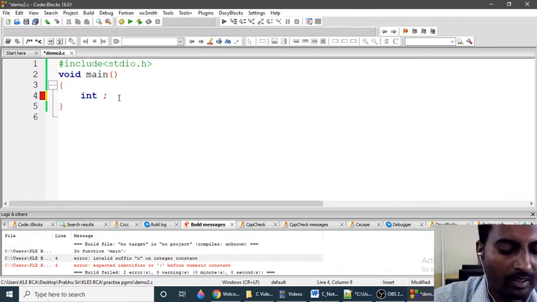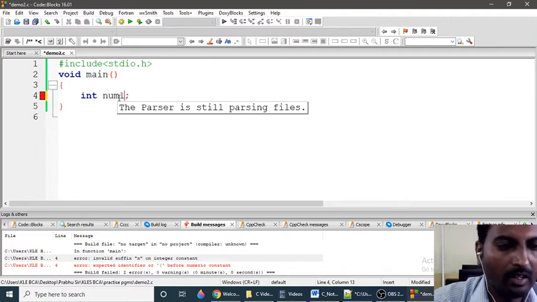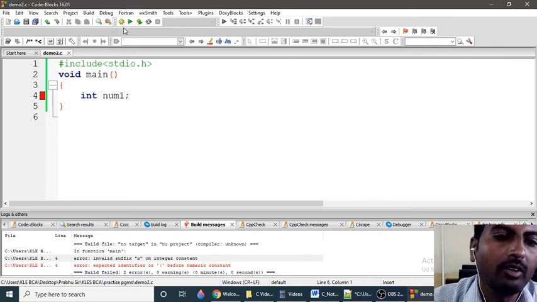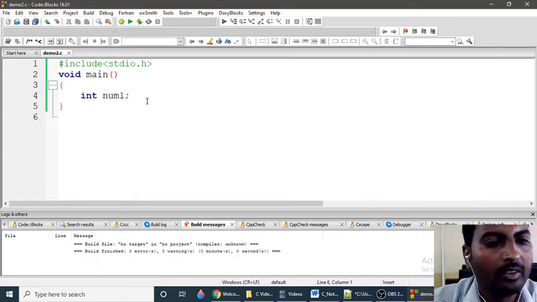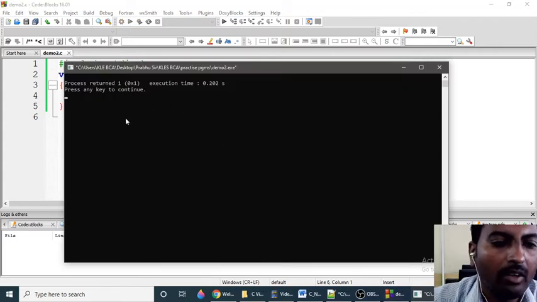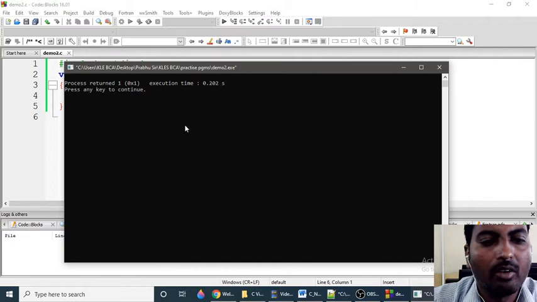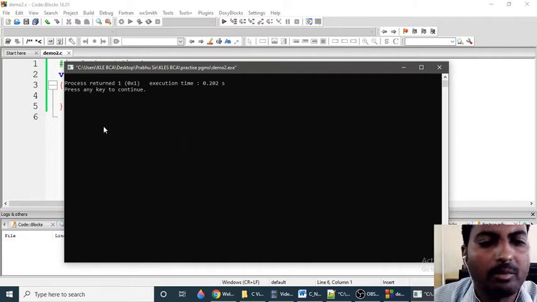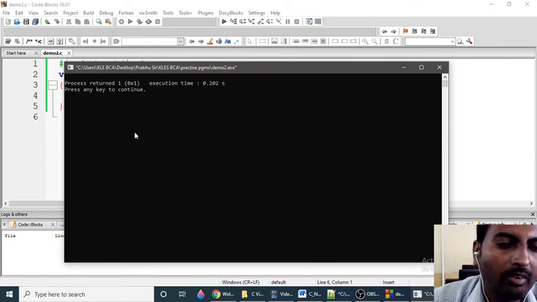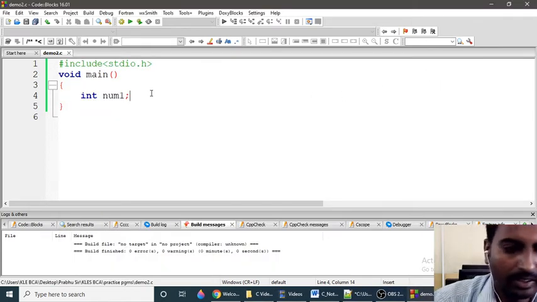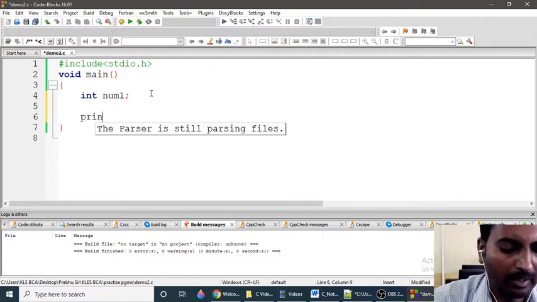So num1. Now I am following the rule. Again you need to compile it, build it. There is no error, so execute. I won't get any output because I have not printed any statement. I am not writing a statement which is going to print some text or anything. If you want to display, you need to use the printf function, the printf statement.